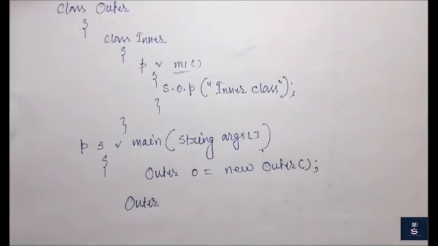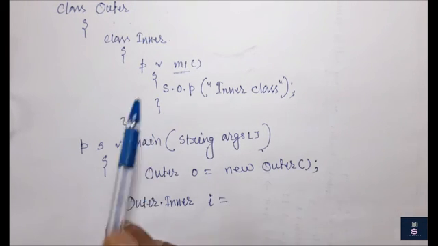So here, if I want to create the object of the inner class, instead of the dollar we can write a dot, and we can access it in this way: Outer.Inner. So I just want to create an instance of the inner class, and this is my reference variable.